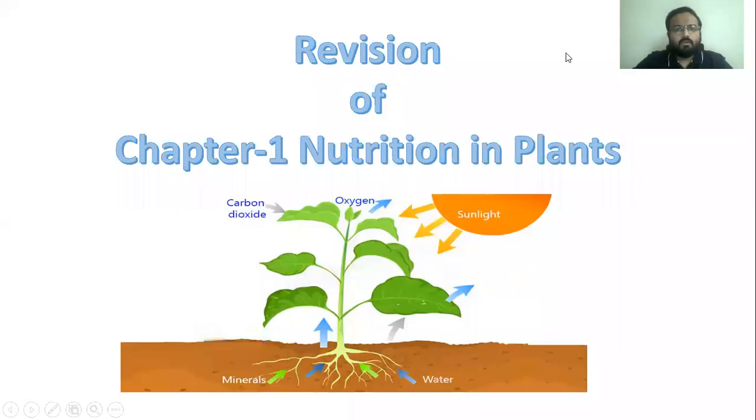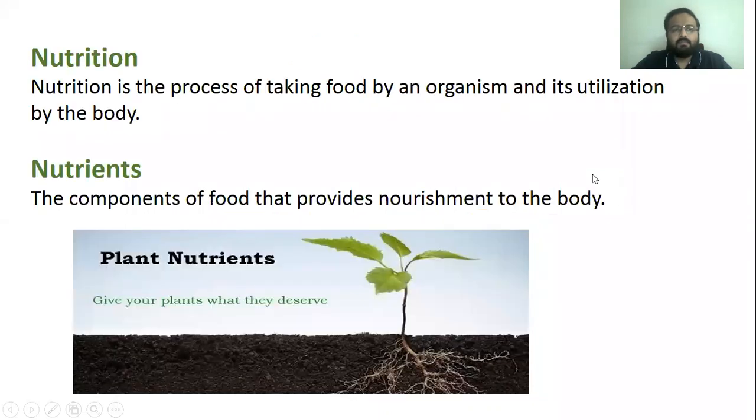So let's begin. We'll revise chapter 1, that is nutrition in plants. Let's discuss nutrition. What is nutrition? Nutrition is the process of taking food by an organism and its utilization by the body. So the process by which an organism takes food and utilizes that food for energy or for growth and development is called nutrition.